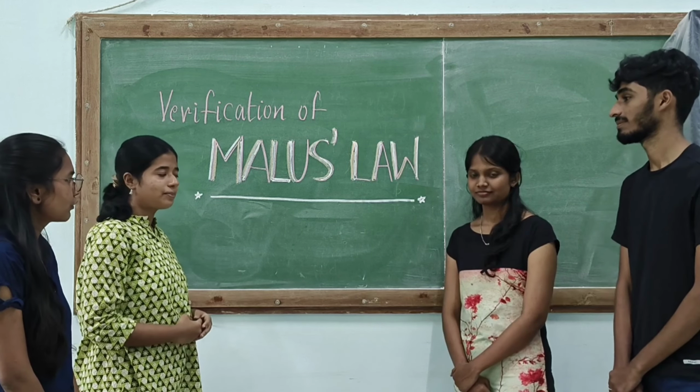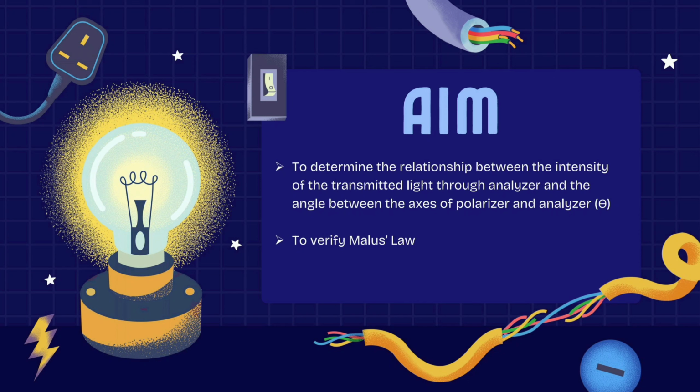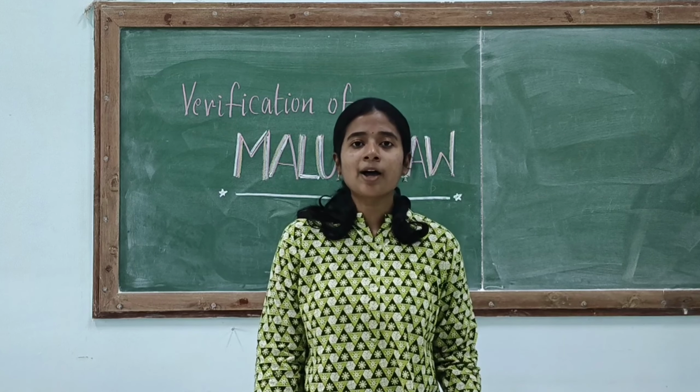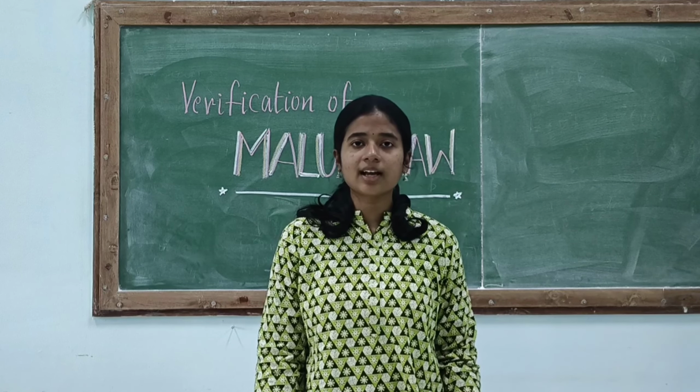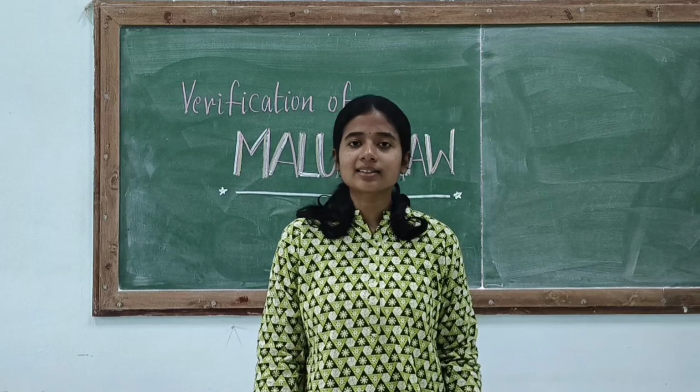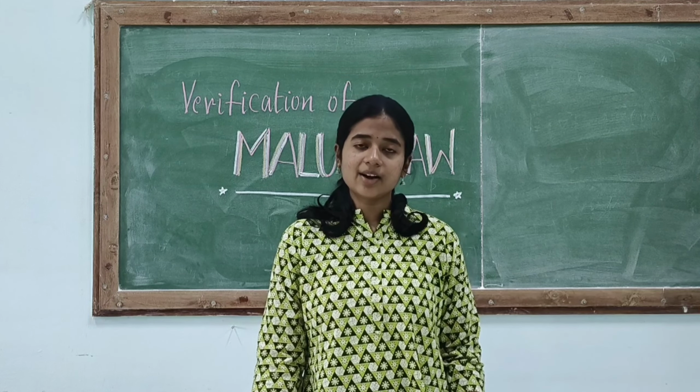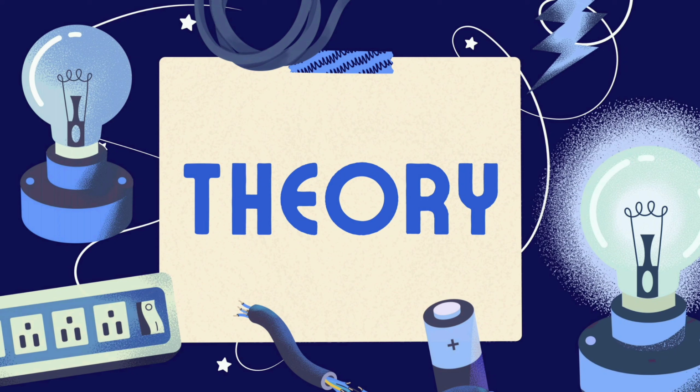So today we are going to do verification of Malus law. The aim of the experiment is to determine the relationship between the intensity of the transmitted light through the analyzer and the angle between the axis of polarizer and analyzer. Also to verify Malus law. Before getting into the experiment, let us know what is Malus law. Malus law describes how the intensity of polarized light changes as it passes through an analyzer, which is essentially another polarizer. Now let us look into the theory part.